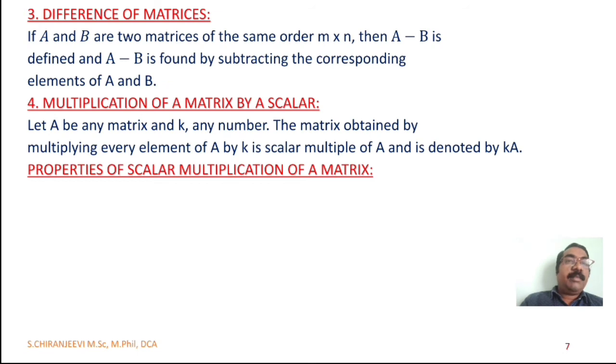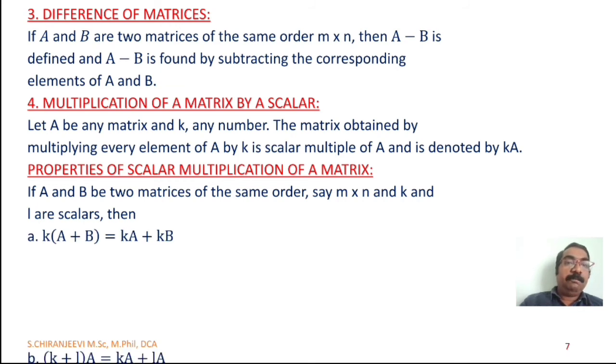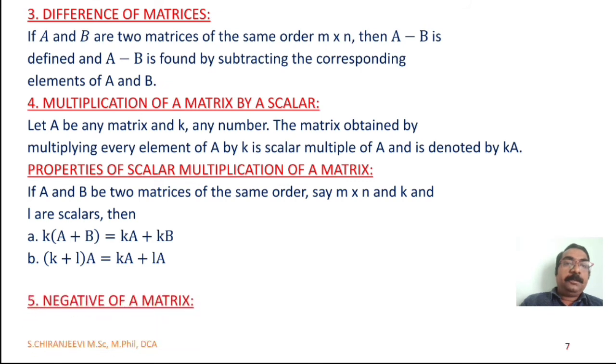Properties of scalar multiplication of a matrix. If A and B are two matrices of the same order, say m cross n, and K and L are scalars, then first, K into (A plus B) can be taken as K into A plus K into B. Second, (K plus L) into A equal to K into A plus L into A.